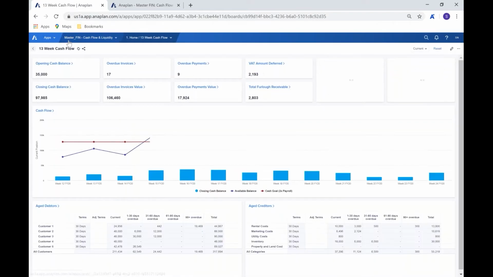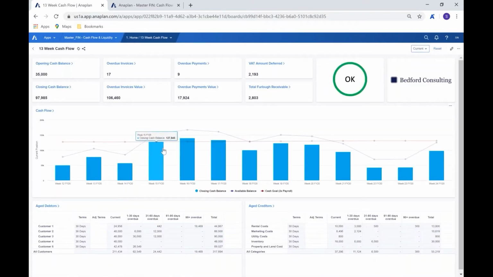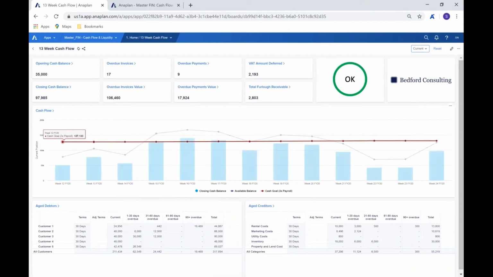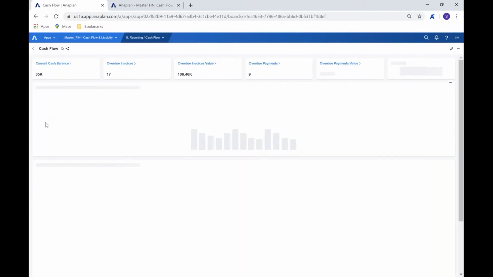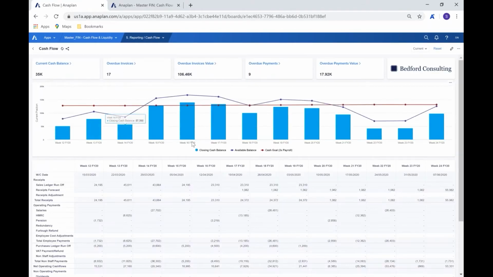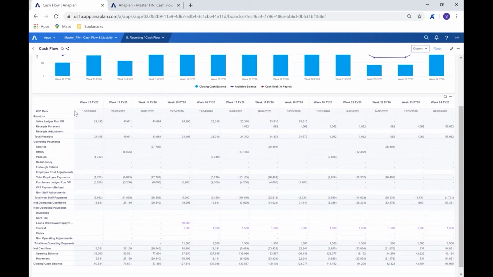So jumping back into our cash flow and looking at the model and what it does and how it works. If we go into the actual cash flow here and look at the breakdown that we have, we can see the same chart that's giving us the overview in terms of our closing cash balance, our available balance, and our cash goal. But as we look down here at the cash flow statement, we can see the week commencing date. So we're looking from week 12 through to week 24. So we can see the dates that relate to those.